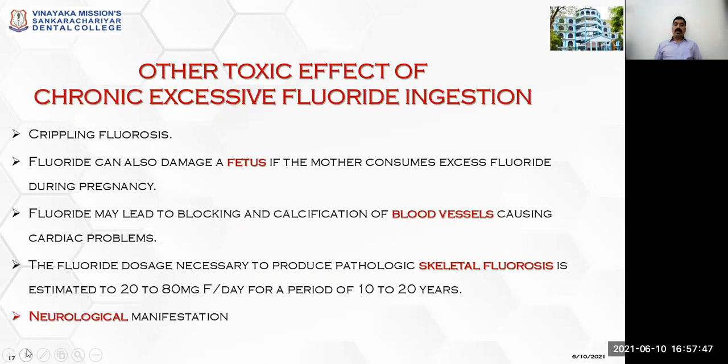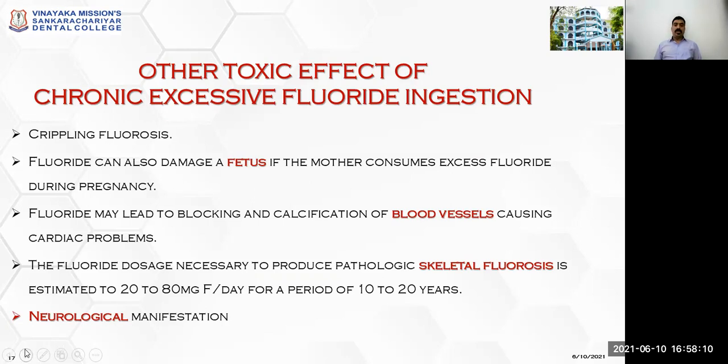Next, other toxic effects. Apart from dental fluorosis and skeletal fluorosis, other toxic effects also occur in the body when you are taking excessive fluoride. It leads to crippling fluorosis. Fluoride can also damage the fetus if the mother consumes excess fluoride during pregnancy. Fluoride may lead to blocking and calcification of blood vessels, causing cardiac problems.